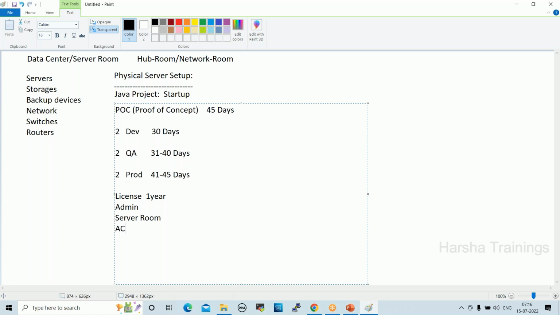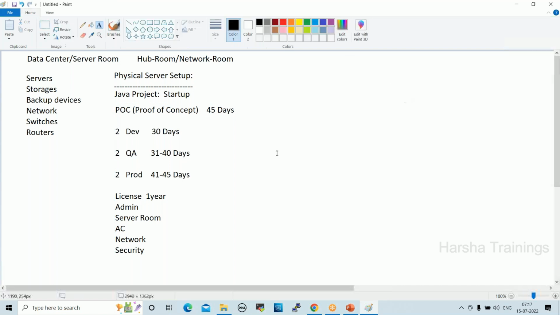When we enter data centers, minus degrees temperature will be there, -4, -6 like that, right? Network is also required, and security, right? These are all the things required to configure the servers. When we do all these things, if the POC is approved by the client, we get the real project. If the client does not approve, what will happen?